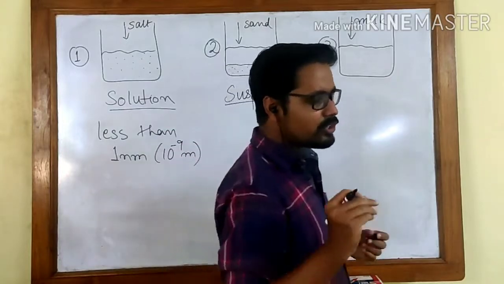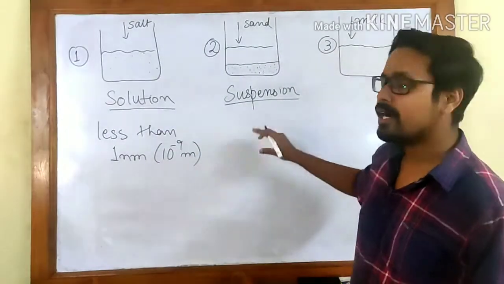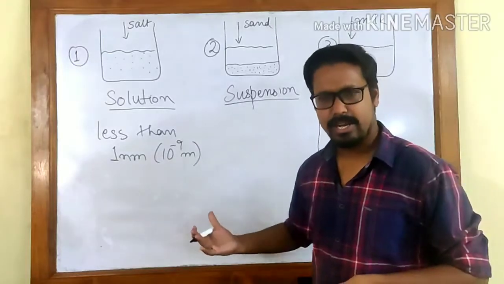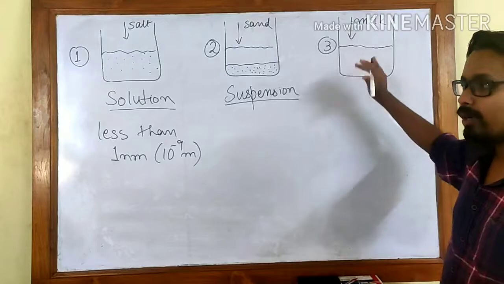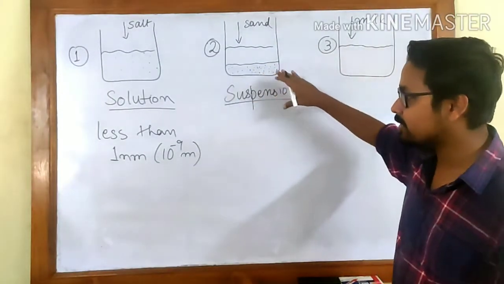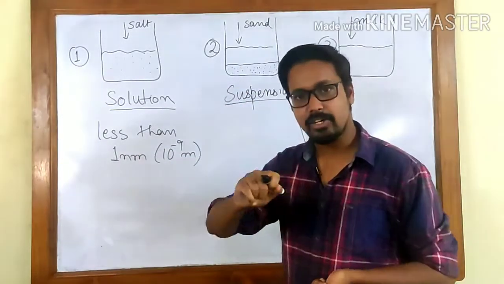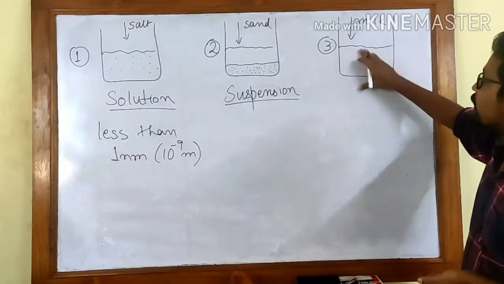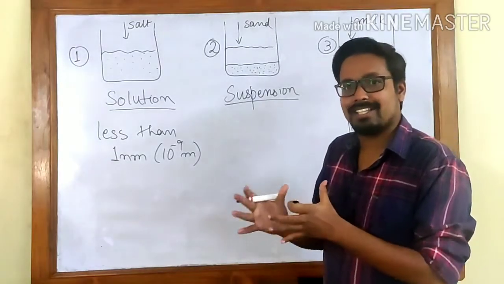Soil particles are much bigger and clearly visible to our naked eye. But in the case of milk or ink, the size is not as big as a suspension, nor as small as a solution particle. As a result, it tends to be a combination of both solution and suspension.